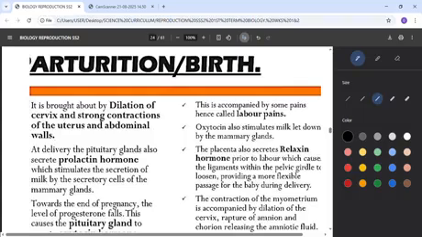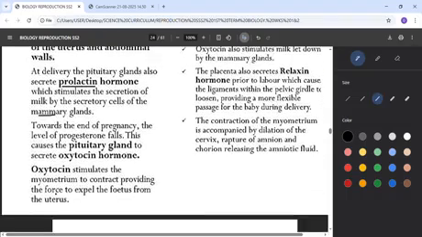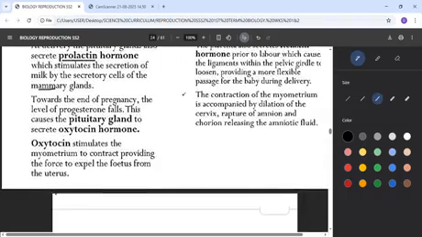At delivery, the pituitary gland also secretes prolactin. Take notes. It means prolactin is another hormone that will make milk ready in the mammary gland for the baby. So that's why the pituitary gland has to release prolactin to aid production of the milk. Oxytocin, as I've said, also can stimulate the myometrium to contract so that it can expel the fetus.